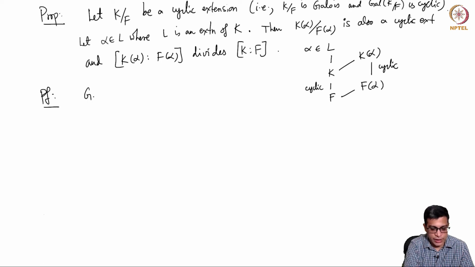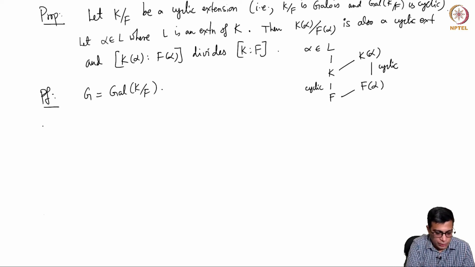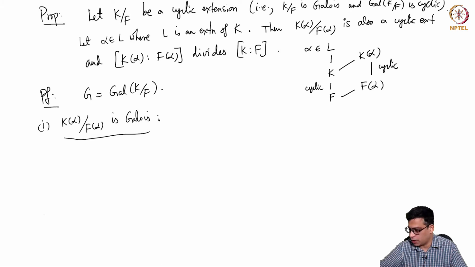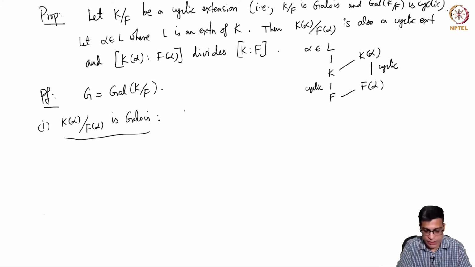So, first let us take the Galois group of the original extension to be G. I will first show that K(alpha) over F(alpha) is Galois, because remember, a cyclic extension is a Galois extension whose Galois group is cyclic. So, I will first show that it is Galois, then we will show that its Galois group is cyclic.